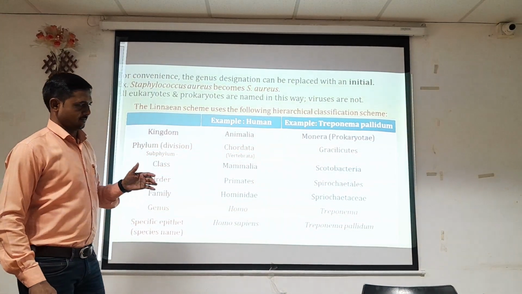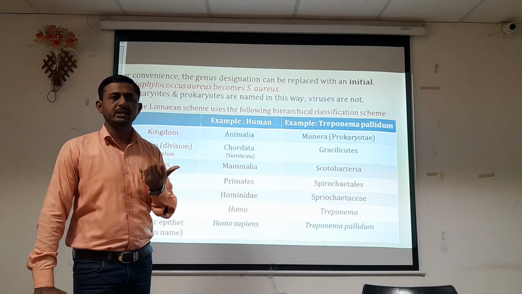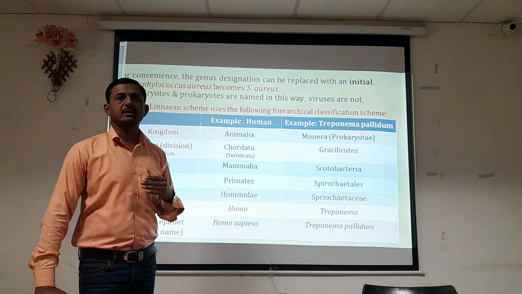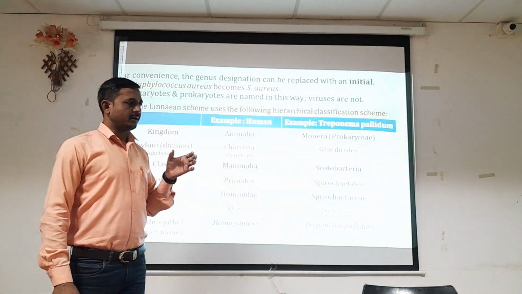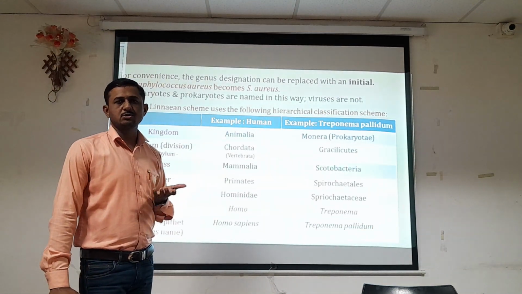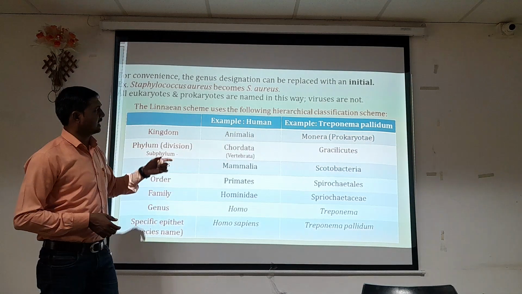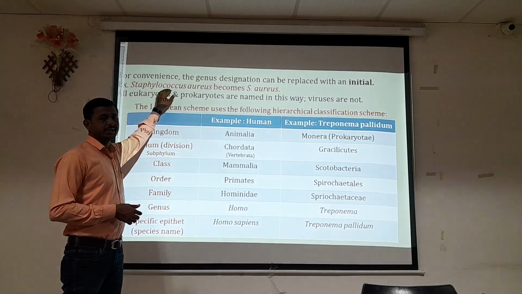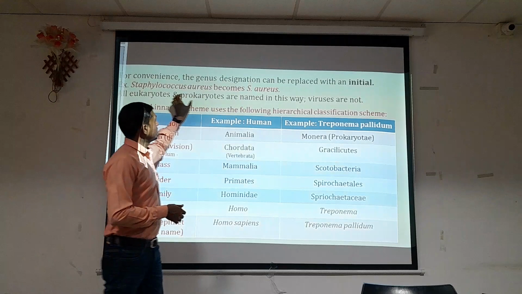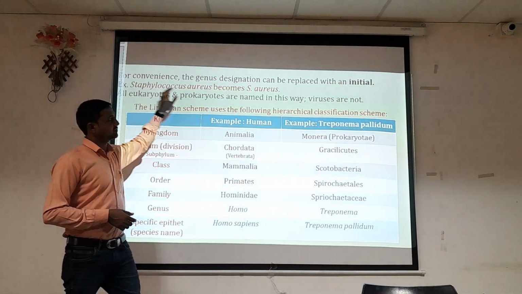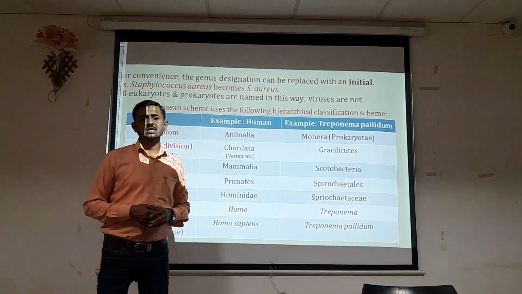Sometimes a genus name is too lengthy, or while writing a paragraph about a particular organism the genus name is repeated continuously, and it becomes quite difficult to write the complete genus name every time. So another modification is carried out. Here S stands for the genus Staphylococcus, and aureus is the species name.